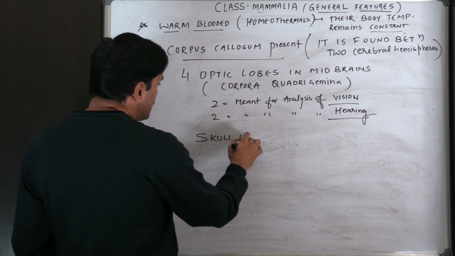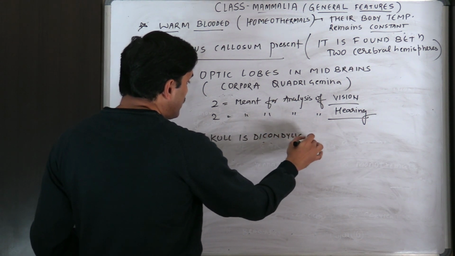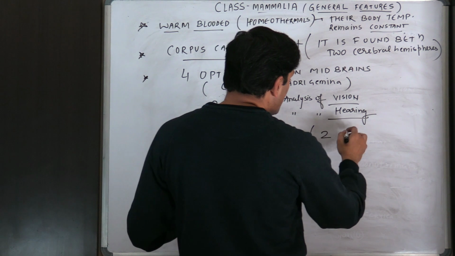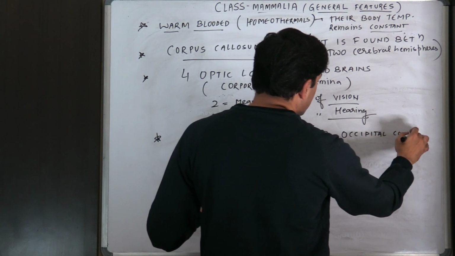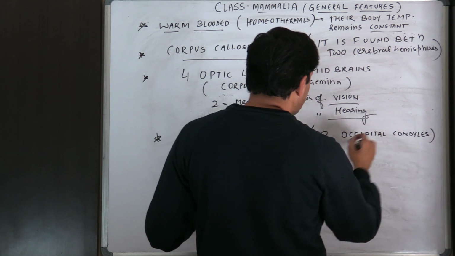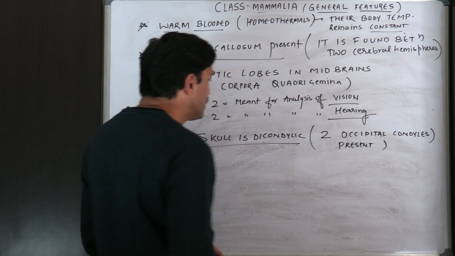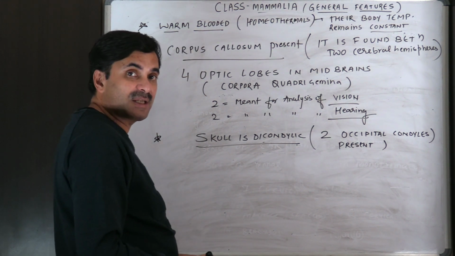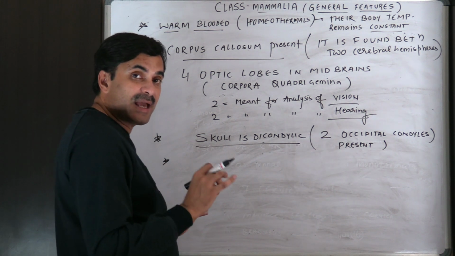Skull is dicondylic. What is dicondylic skull, beta? 2 occipital condyles are present in the skull, and that's why it is called dicondylic. Okay, skull is dicondylic.